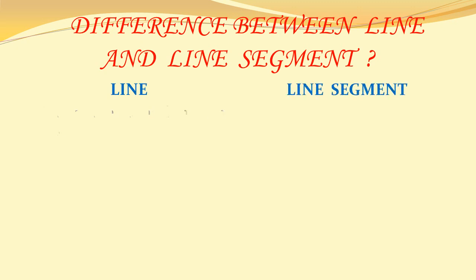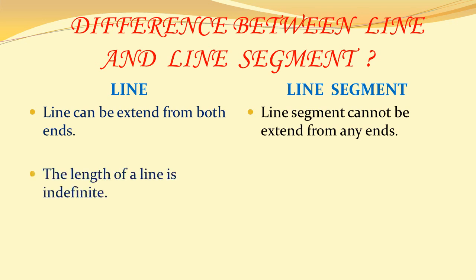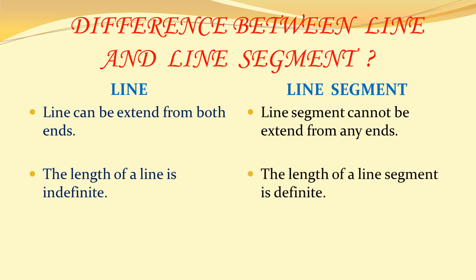Always remember, students, a line can be extended from both ends, whereas a line segment cannot be extended from any end. The length of a line is indefinite, whereas the length of a line segment is definite.